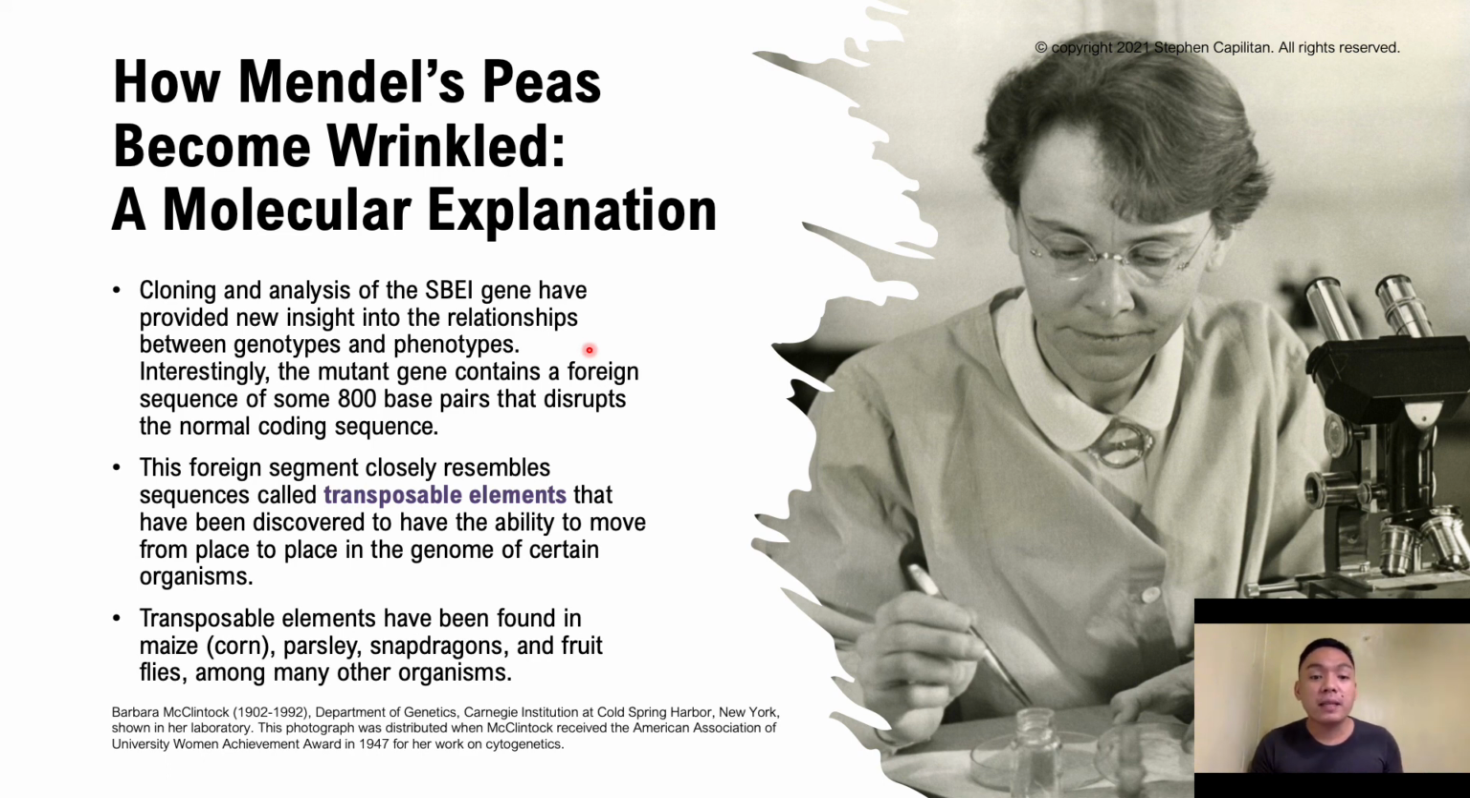They have been discovered to have the ability to move from place to place in the genome of certain organisms, and transposable elements have been found in maize, parsley, snapdragons, and fruit flies, among many other organisms. Very interestingly, this person on the right is Barbara McClintock. She discovered transposition or transposable elements, which result in the duplication of genetic materials, and her discovery of these transposons earned her a Nobel Prize in 1983.